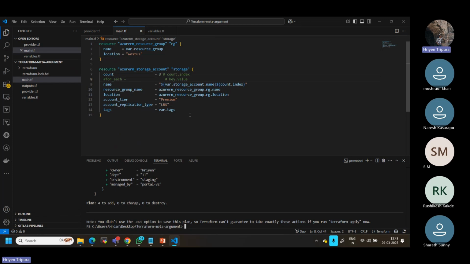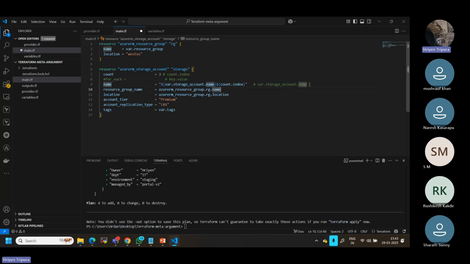Whenever you are dealing with a variable, if you notice, initially we did not use the dollar sign and curly braces. If you don't use that, the normal way is where dot storage account name dot name. We can define it like this.